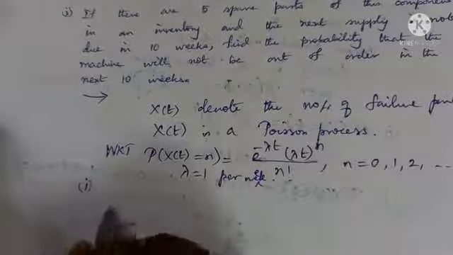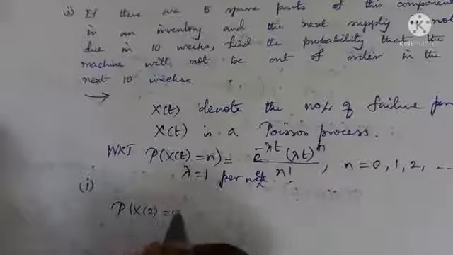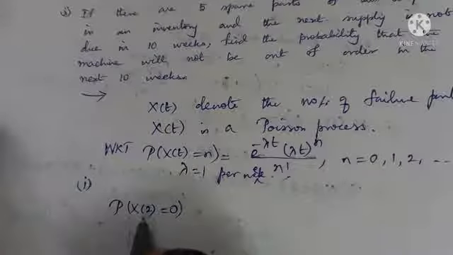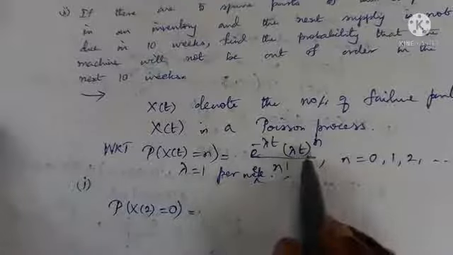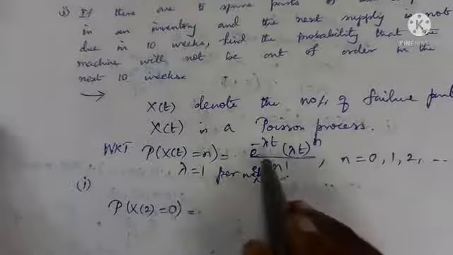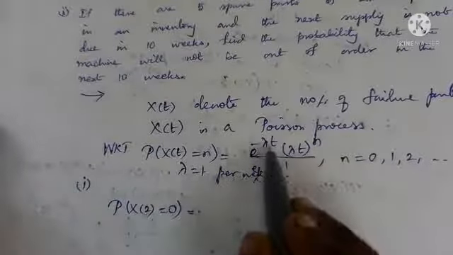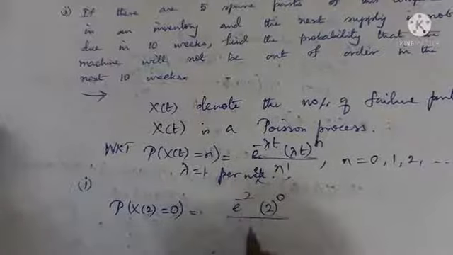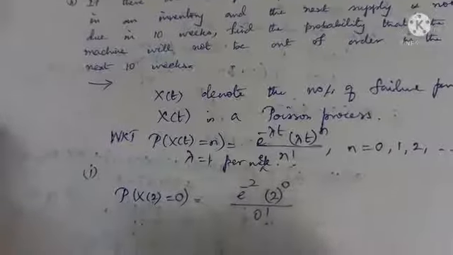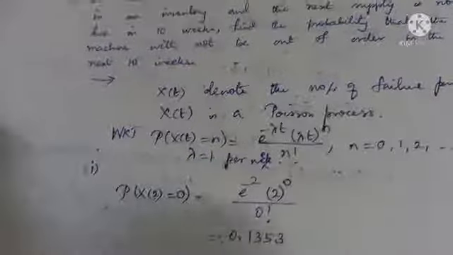Okay. So the first question, P(X(2) = 0). There is no failure for the last 2 weeks, okay? Which is, put n as 0, and lambda is 1 and t is 2. So 1 into 2 is 2, e to the power minus 2, 2 to the power 0 by 0 factorial. Which is, you use a calculator and see, it is 0.1353.